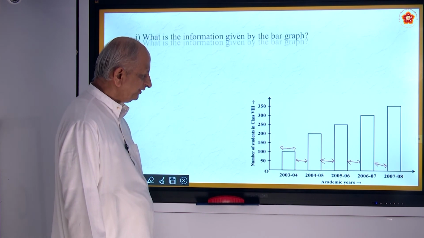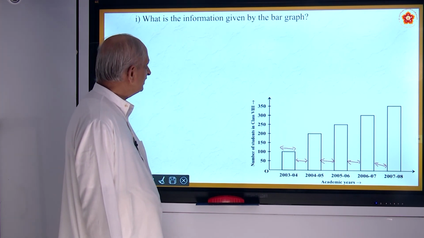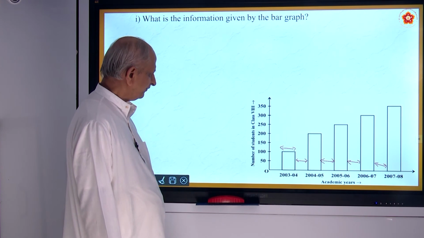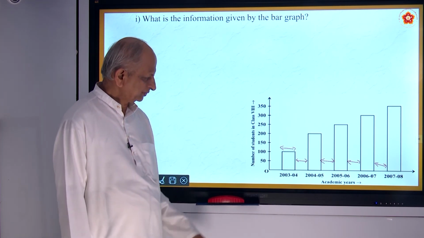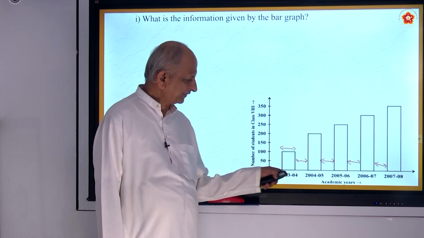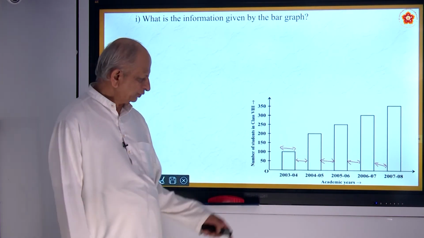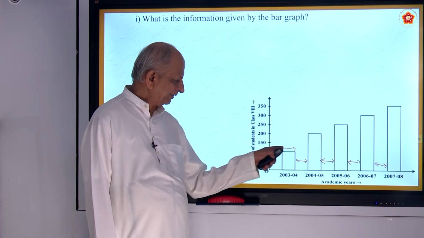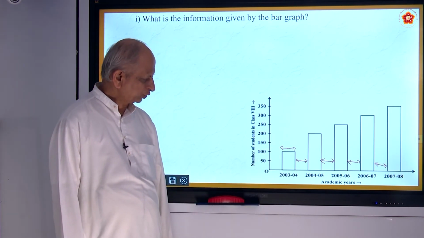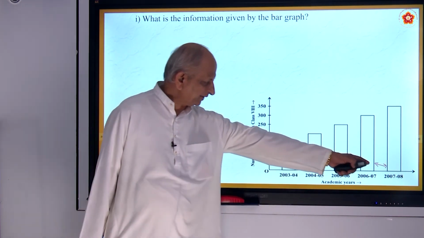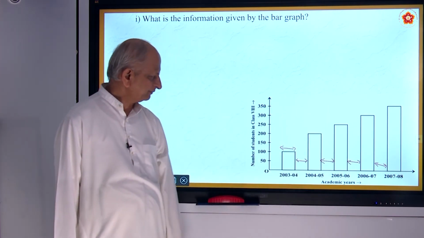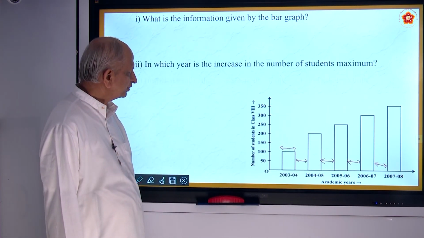Now the first question is, what is the information given by the bar graph? It tells about the number of students in different years. In 2003 and 4, there were only 100 students. In 2007 and 8, it became 350. That is the first question's answer.